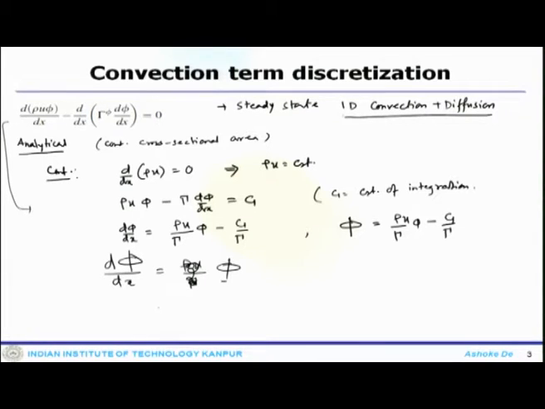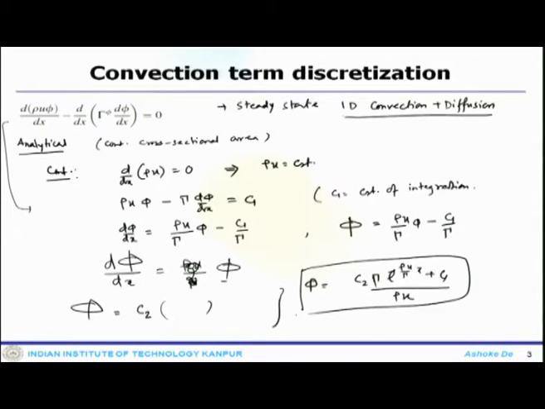Then if you find out the solution, it would be in terms of finally that phi is C2, some constant. And when you write down the final expression, for the small phi it will be C2 gamma e to the power rho u by gamma x plus C1 by rho u. So, that is the analytical solution.